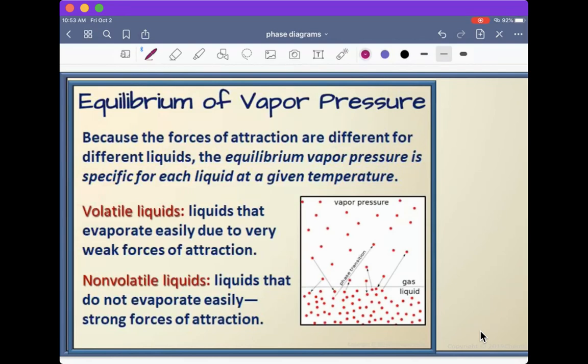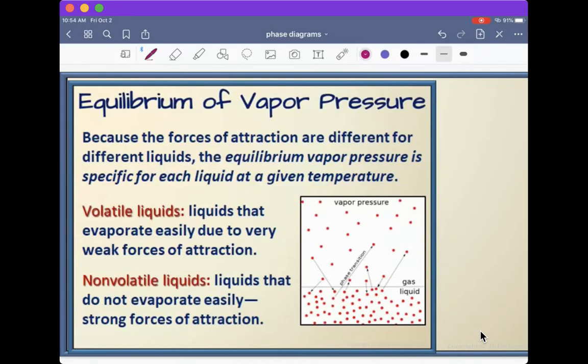And we get these terms called volatile liquids and non-volatile liquids, with definitions based on the level of intermolecular forces within that substance. Liquids that evaporate very easily have very weak attractive forces, meaning they do not have a lot of attractiveness between each other. So there's nothing very strong holding them together.